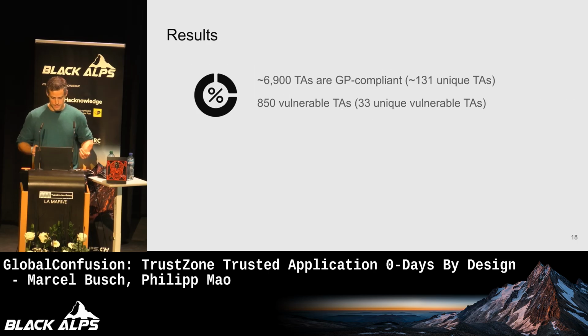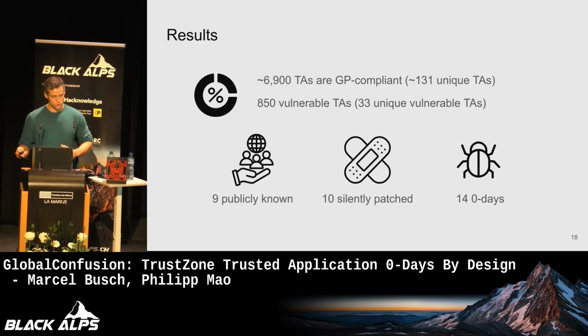So the results from this initial set of trusted applications: we found that approximately 60,900 were actually Global Platform compliant. That's around 130 unique ones without duplicates. And 850 of those were actually vulnerable. That boils down to 33 unique vulnerable trusted applications. Nine of those were actually publicly known, so we found advisories which corresponded to what we saw in our reports.